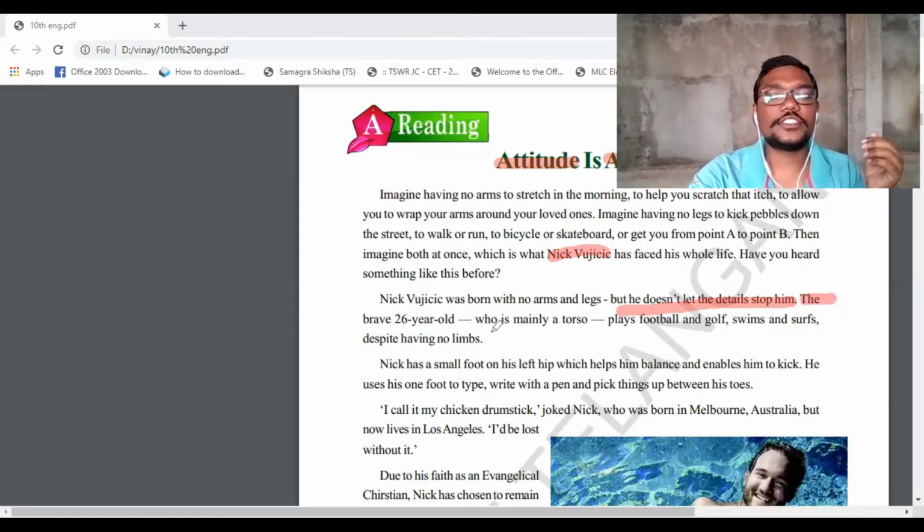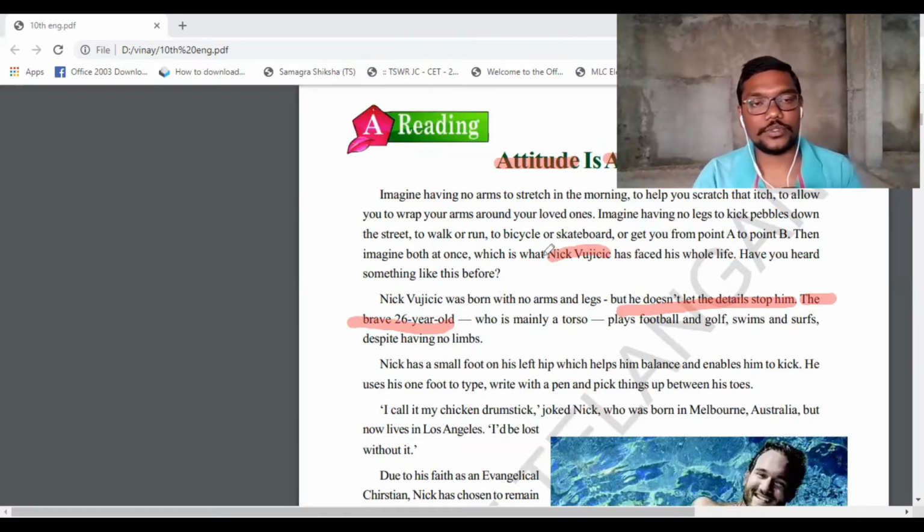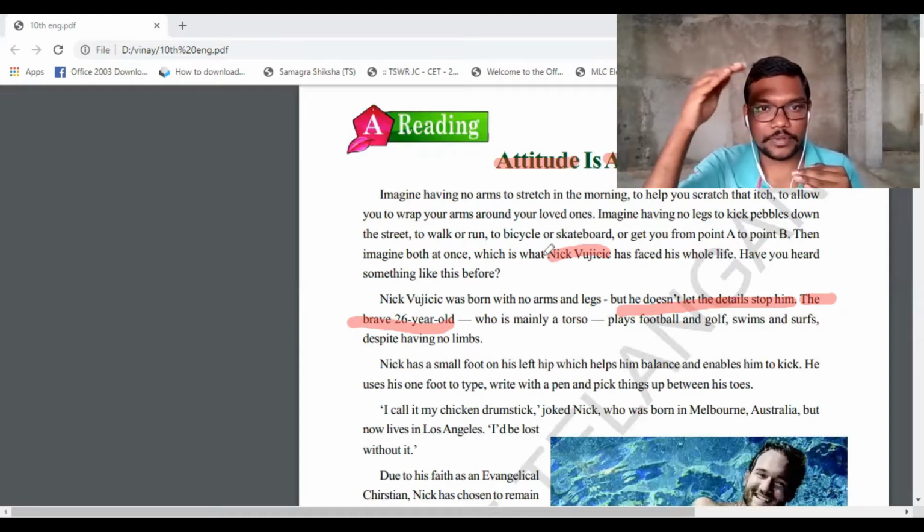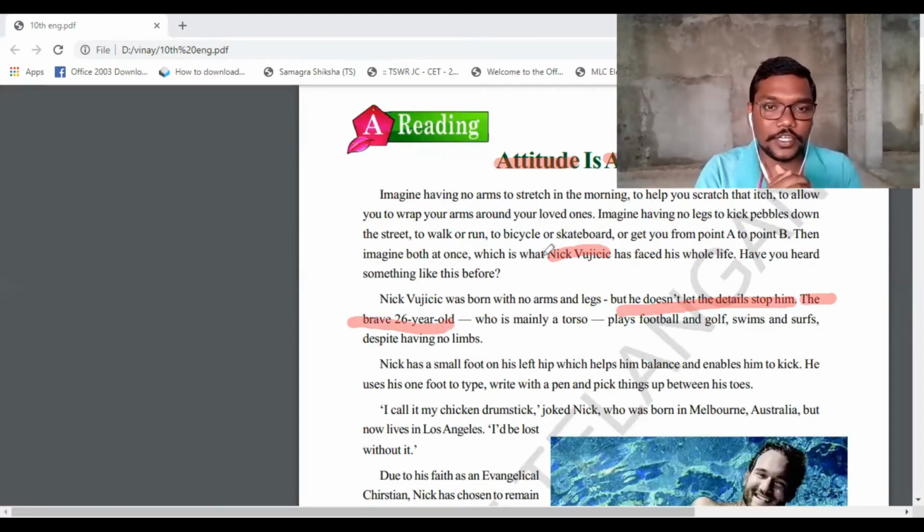The brave 26-year-old. So our writer is telling his story from the age of 26. Clearly the writer mentioned "brave." He's not a man of fear, not a fearful man. He is a very brave man, and his age was 26 years at the time.